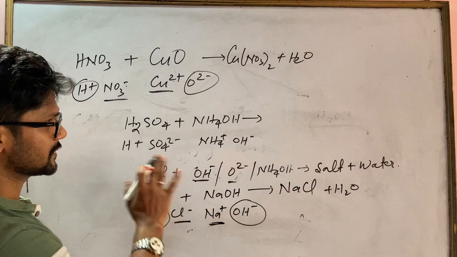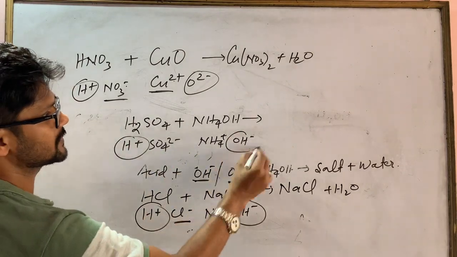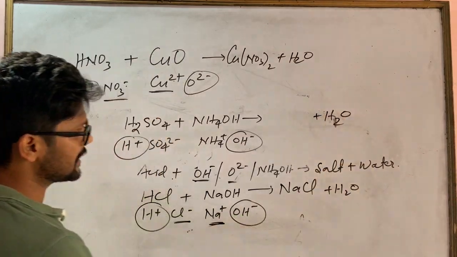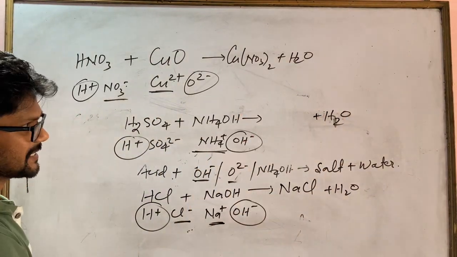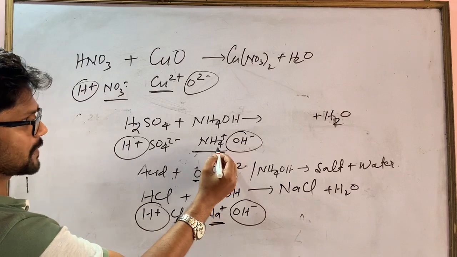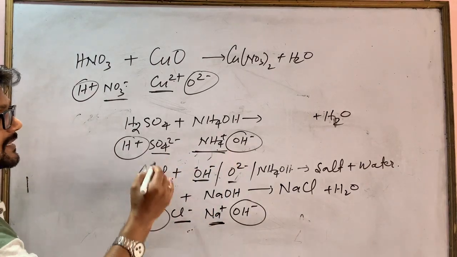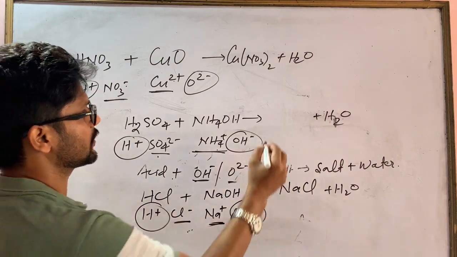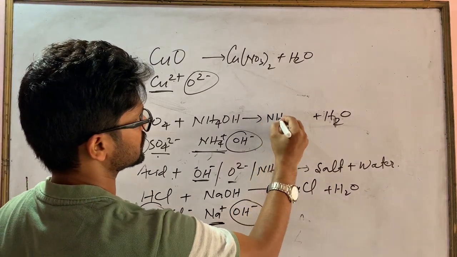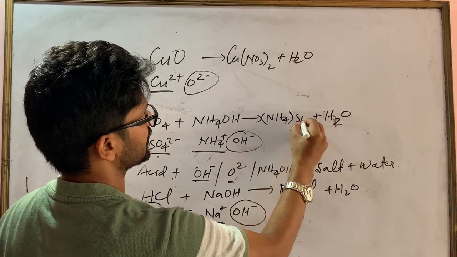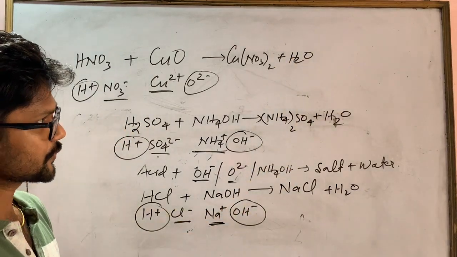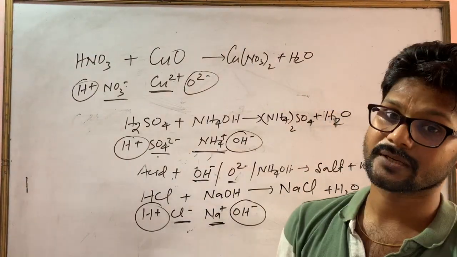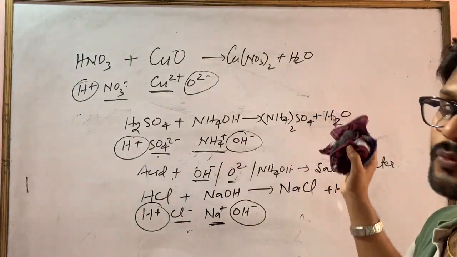So you must know the radicals. The positive of the first will go with the negative of the second and form water. Similarly, the positive part of the second reactant will go with the negative part of the first reactant. Both will cross multiply the radicals and form (NH4)2SO4. So I hope you are clear with the reaction: when an acid reacts with a base, it forms salt and water.